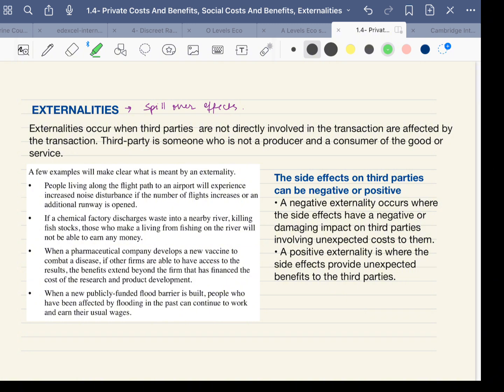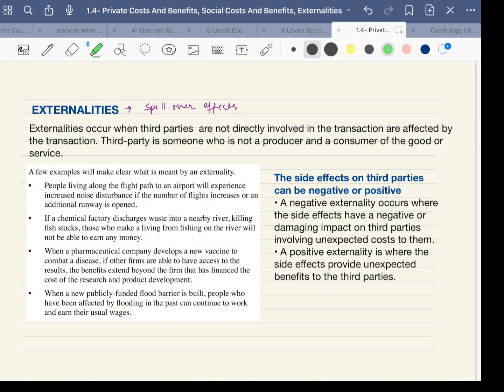Those who haven't contributed towards building the roads in the form of money or taxes are also enjoying the benefits of those roads. Also, people who are not going to buy a good which is produced, the pollution may cause harm to them. So it's a cost that they have to bear without being directly involved in manufacture, purchase, or consumption of goods and services. Externalities can be positive and they can be negative.